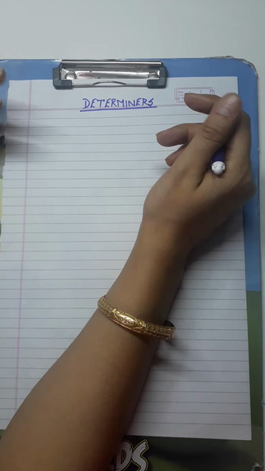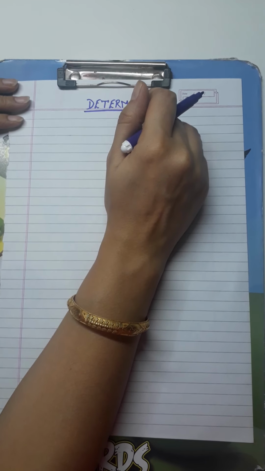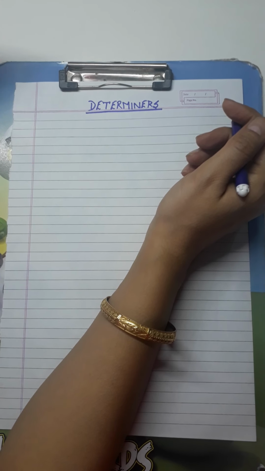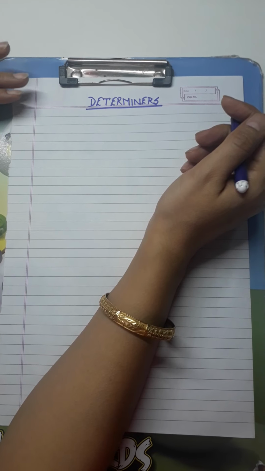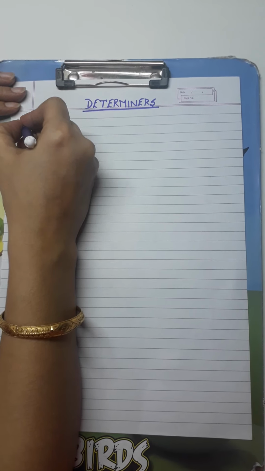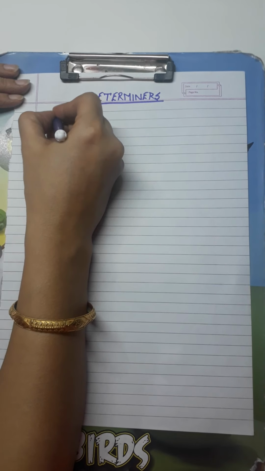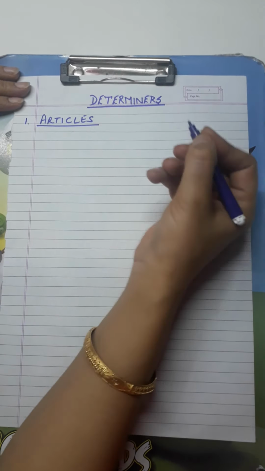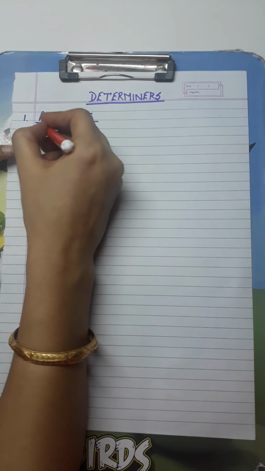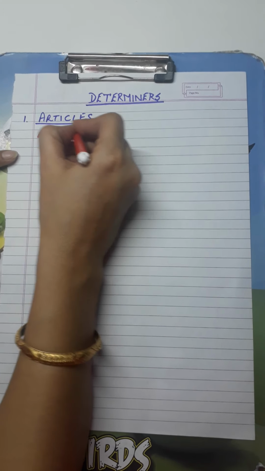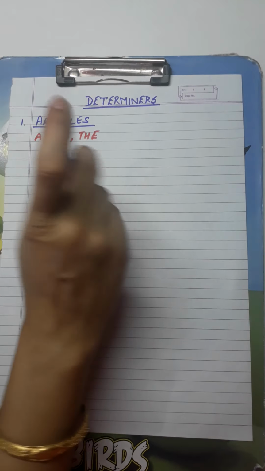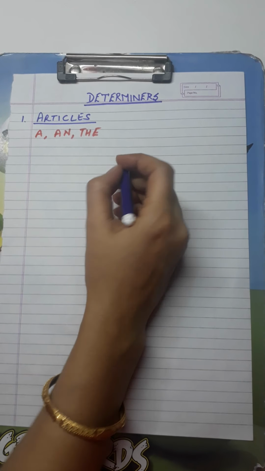Now, practically, I am going to tell you what type of determiners are being used in a sentence. Mostly, the students choose articles a and the, but there are many more determiners. The first form is articles. Articles, as you all know, are determiners. There are three types of articles: a, an and the. We will discuss it afterwards. First I am going to tell you the types of determiners.